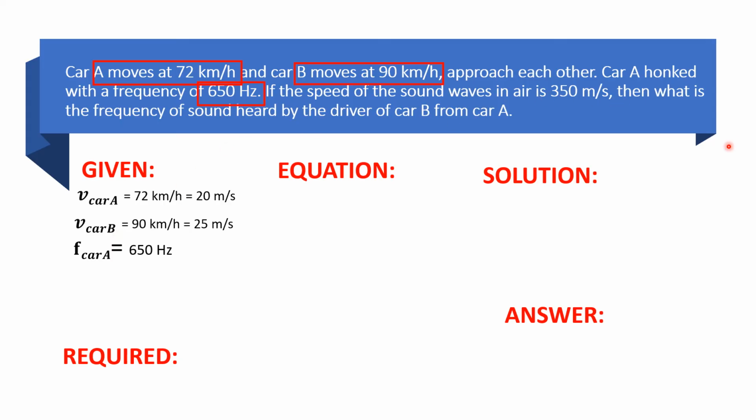The speed of sound in the air is equivalent to 350 meters per second. So, let's put it on the given. From the problem, it asks: what would be the frequency of sound heard by car B from car A? Obviously, car A is the one producing sound, the source, and B is the observer.